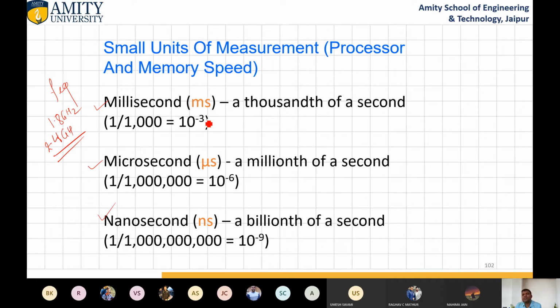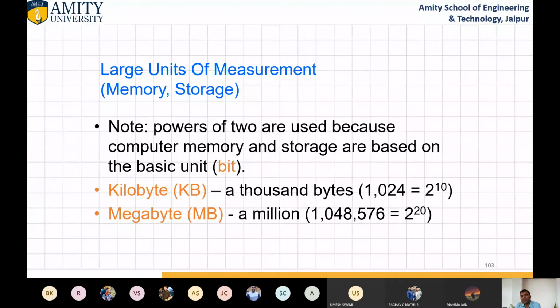In early days, it was measured in terms of seconds, milliseconds. Millisecond was our first Mark 1 computer, a thousandth of a second. Then microsecond, a millionth of a second, and then nanosecond. So this is 1 divided by 10 to the power 9, that equals 10 to the power minus 9. Now come to different units.